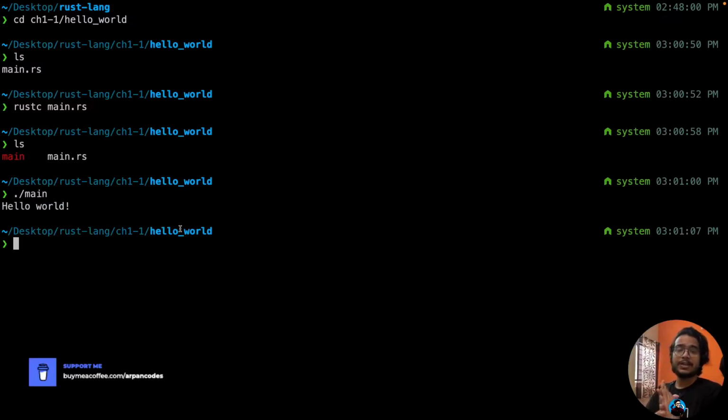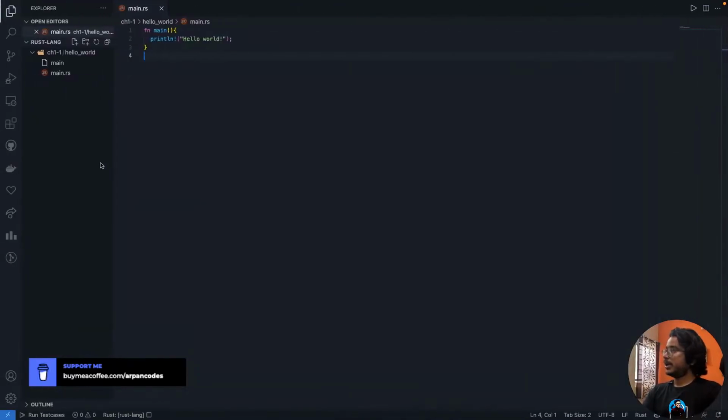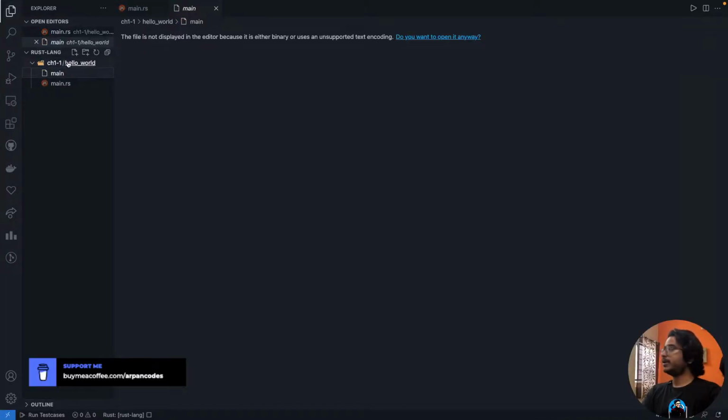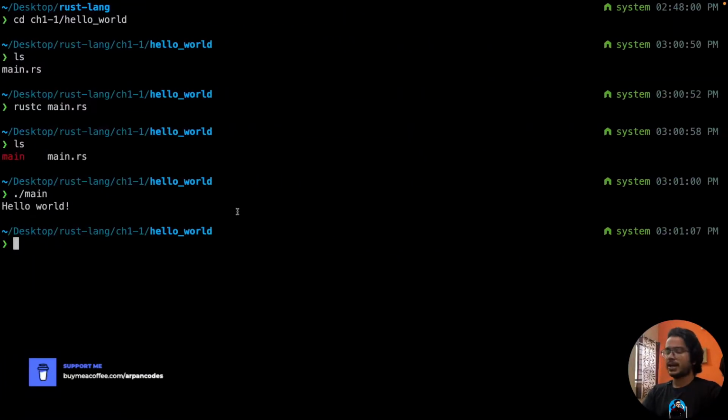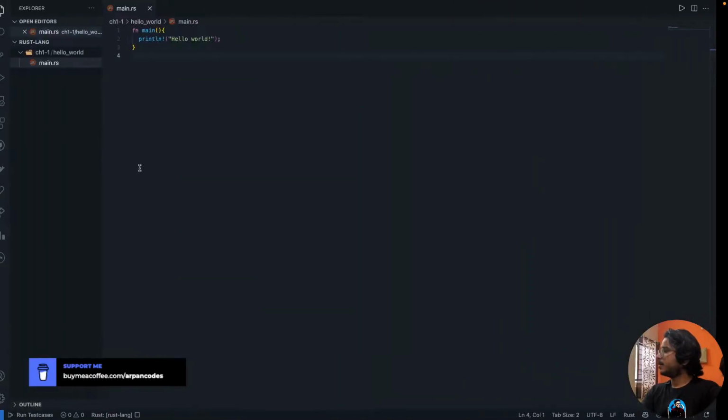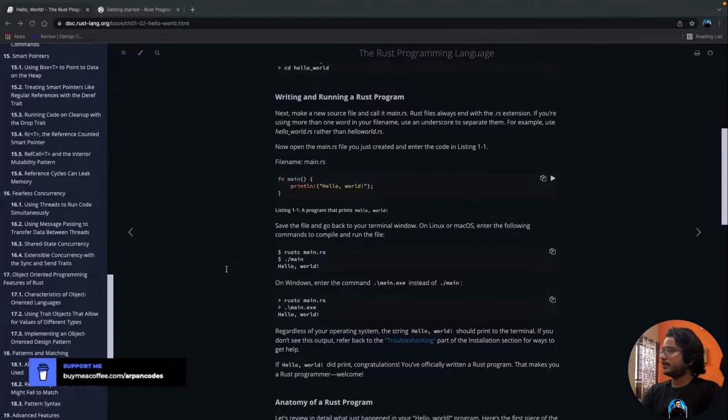So pat your backs, because we have a hello world program written in Rust, and we didn't use any boilerplate or anything. We created that ourselves, and I can actually go ahead and remove this main. Yeah, and we are back to main.rs.